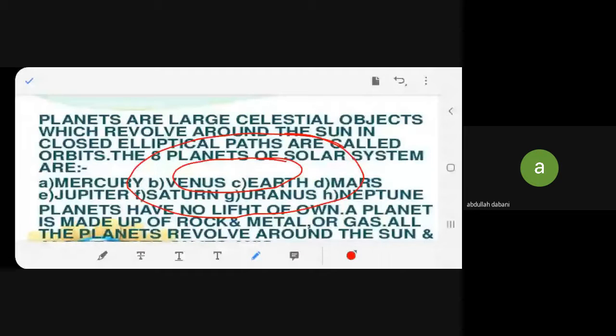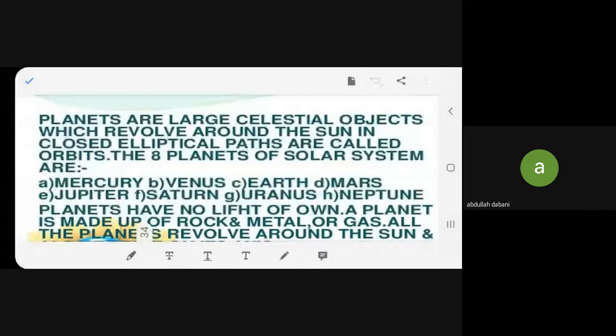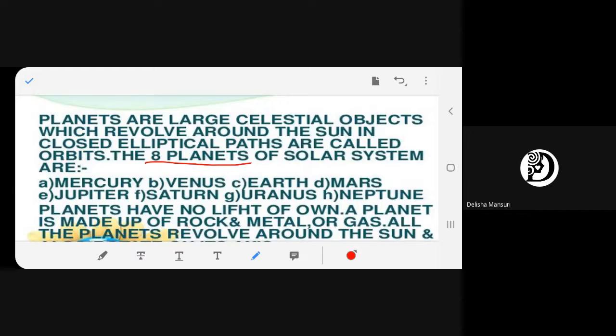Okay. These paths are called orbits. This much have you understood? These paths are called orbits. How many planets do we have? Eight planets, naming Mercury, Venus, Earth, Mars, Jupiter, Saturn, Uranus, and Neptune.